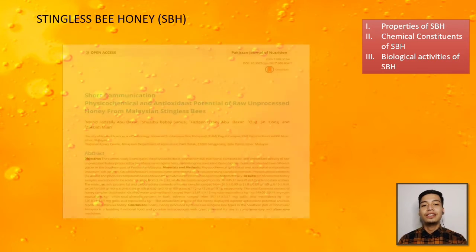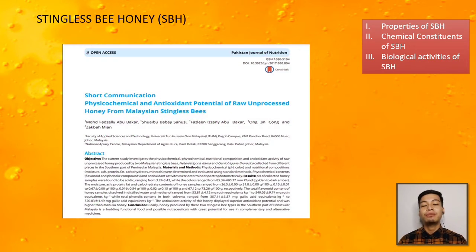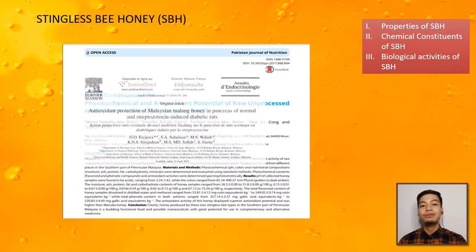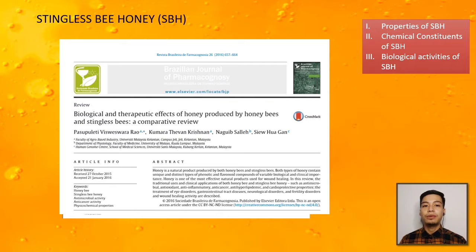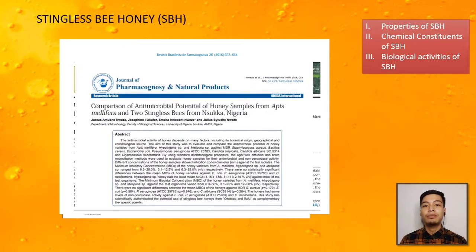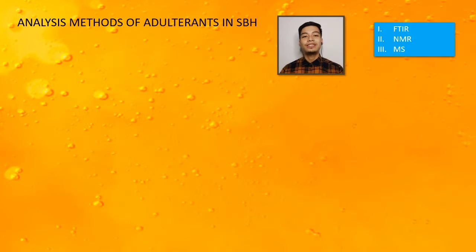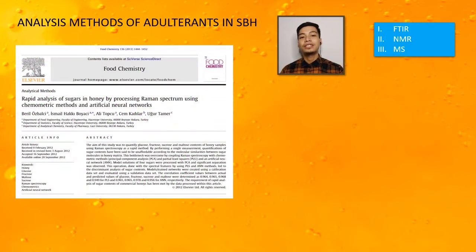These are the journals that I have used to search and explain the properties of stingless bee honey. In the previous research, there were also a lot of studies about the chemical constituents and biological activities related to stingless bee honey. Based on this research, we suggest a straightforward approach for detecting adulterants in stingless bee honey by combining chemometrics with FTIR ATR spectroscopy.